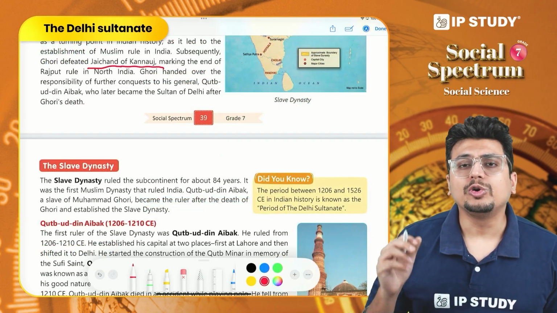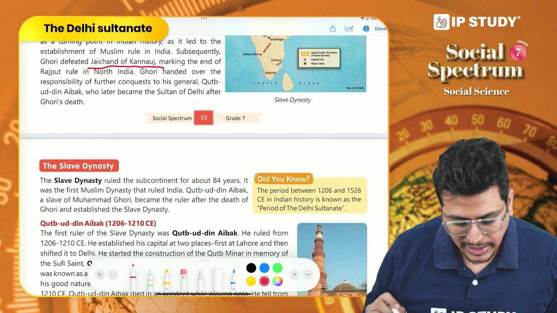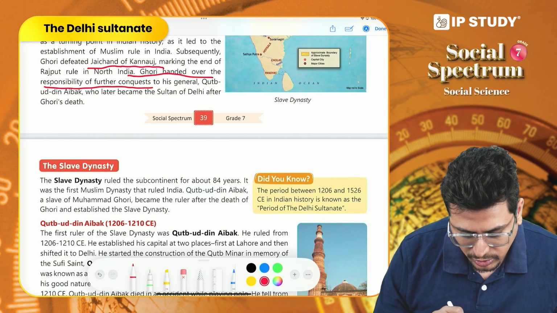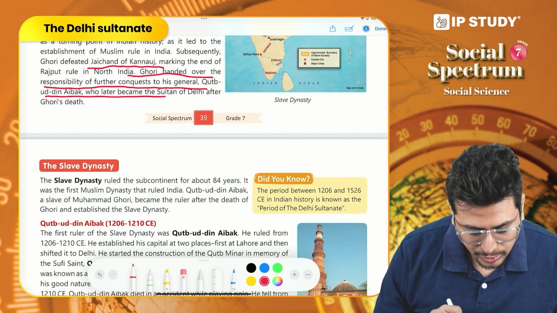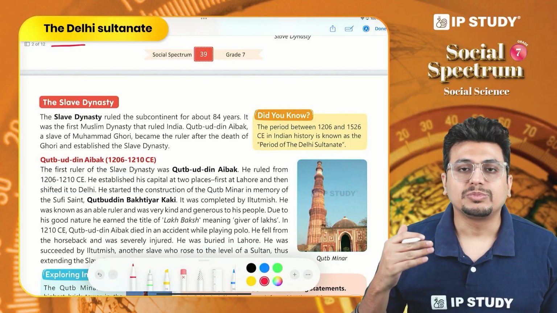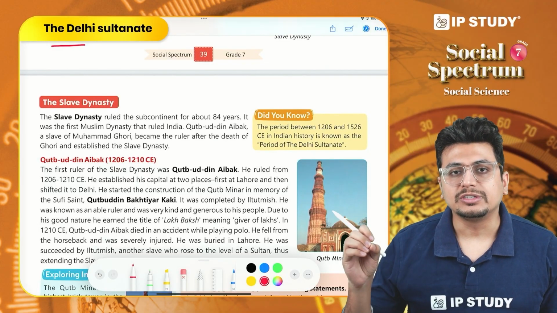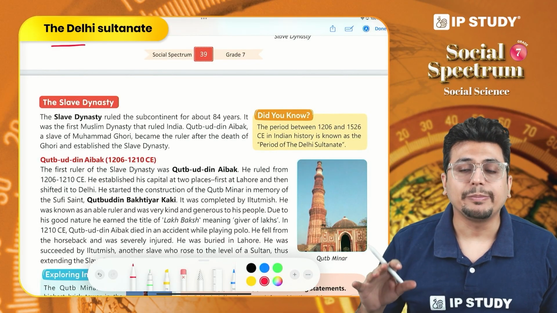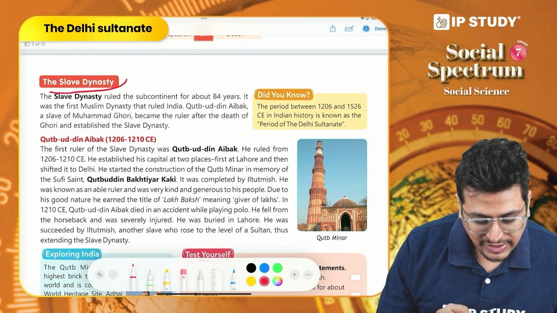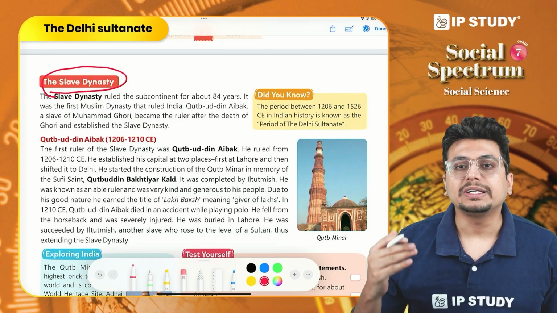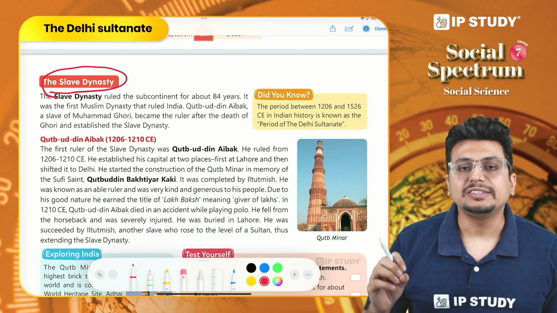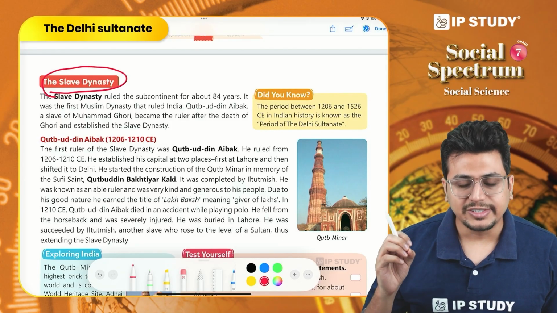Ghori did not rule over India by himself. He handed the control over the region to Qutbuddin Aibak. Now Qutbuddin Aibak is the governor that he appoints to take control over the territories which have been captured in India. And this is how we see the emergence of slave dynasty, because Qutbuddin Aibak is the slave of Muhammad Ghori, and that is why we see this dynasty is known as the slave dynasty.